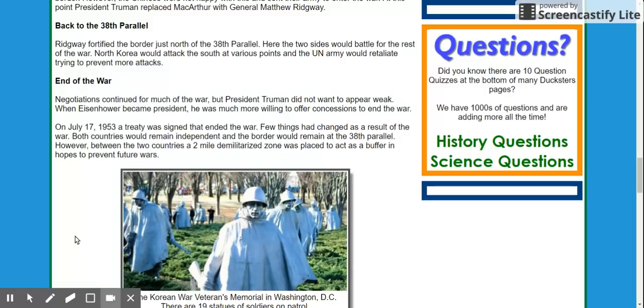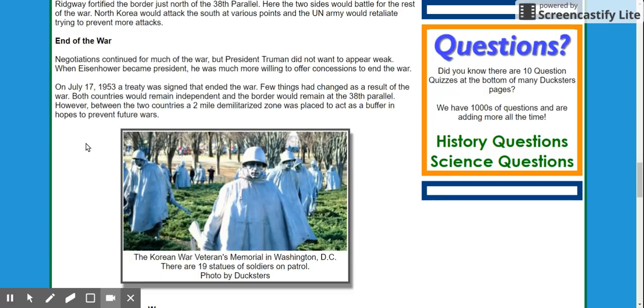So, end of the war here. Negotiations continued for much of the war, but Truman didn't want to appear weak. Eisenhower offers some concessions and ends the war once he becomes president. Again, don't worry too much about the names. Just know that there was a lot of negotiating, and technically a peace treaty was never signed. This is a big inaccuracy of this website here.